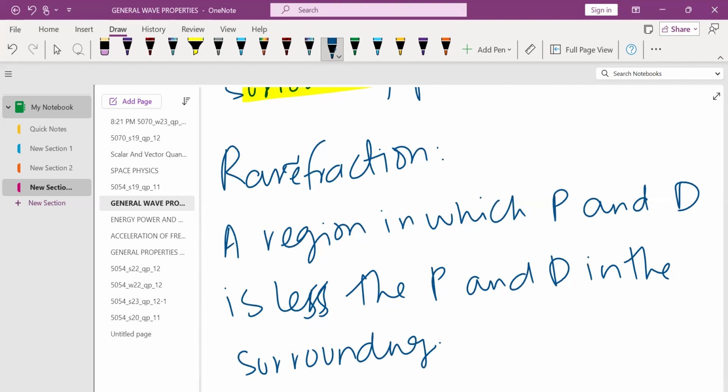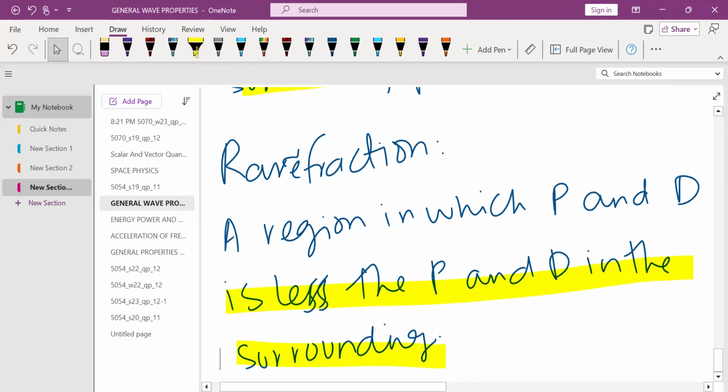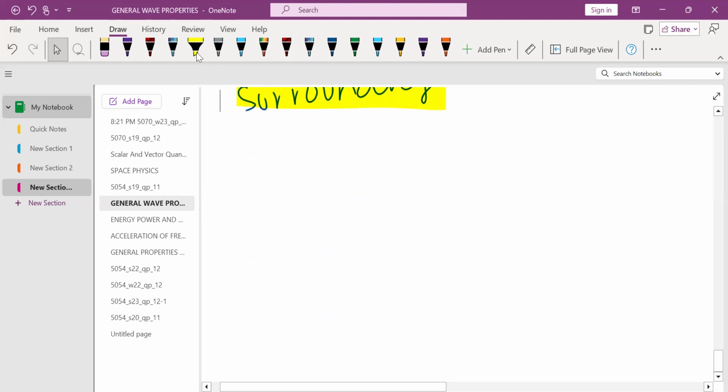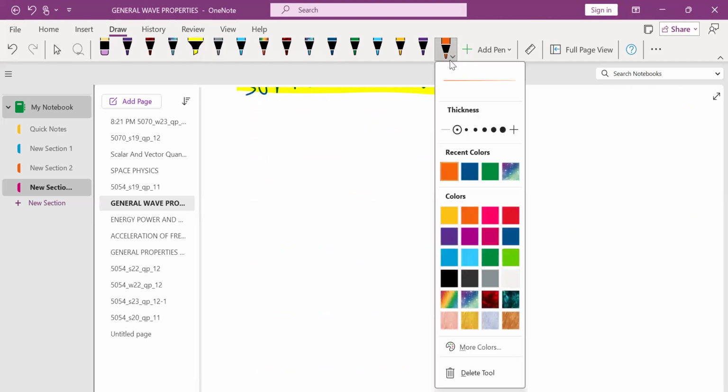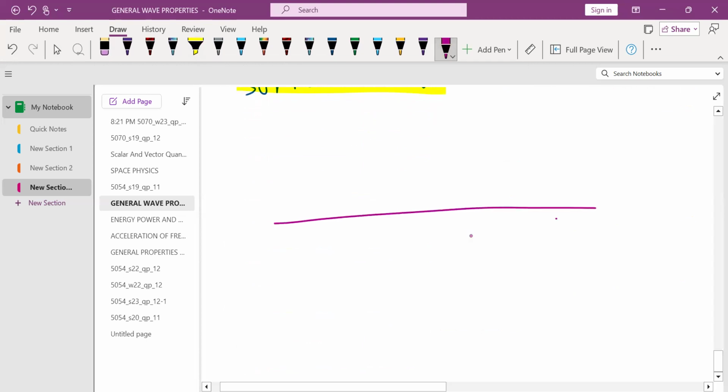So this in the surrounding is the key word here. The pressure and density are less than in the surrounding for rarefaction. Now, what if we draw a graph of the pressure and density? Let me use another color. For example, this is a graph. We are drawing for the compression and rarefaction. Here would be pressure.